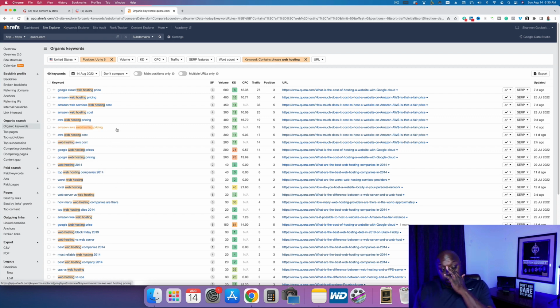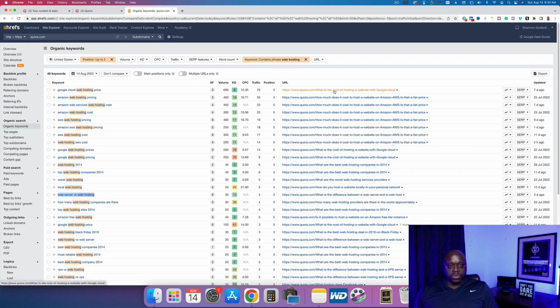So what we could do is we could actually answer questions with regard to AWS, and then if it's too expensive, point them to something else. Worst web hosting, we could put together a list of the worst web hosting. Web server versus web hosting. So according to this one, it gets about 30 searches per month, and it ranks in the 3rd space.